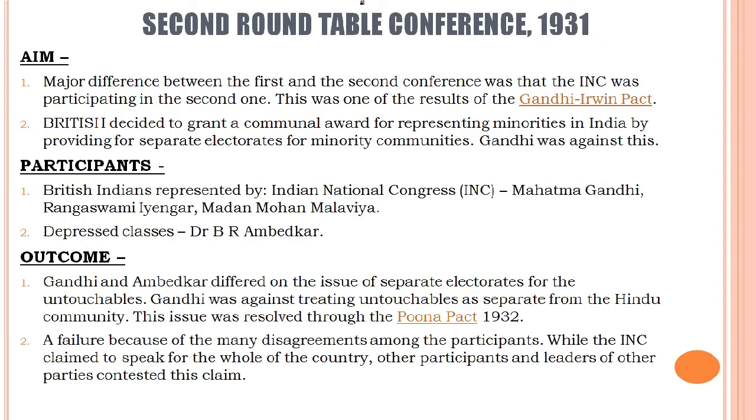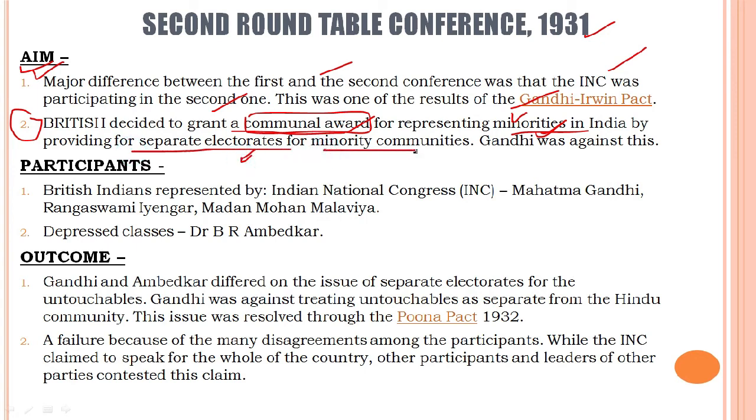Let us now move ahead and see the second roundtable conference held in 1931. What was the aim of this roundtable conference? The major difference between the first and second roundtable conference was that the INC was participating in the second one. This was one of the results of the Gandhi-Irwin Pact, as we have studied right now. So what was the aim? The British decided to grant a communal award for representing minorities. Again, students, the British are trying to play games with the Indians. The British government is trying to play with the communal award for representing minorities in India by providing separate electorates, separate constituencies for minority communities.